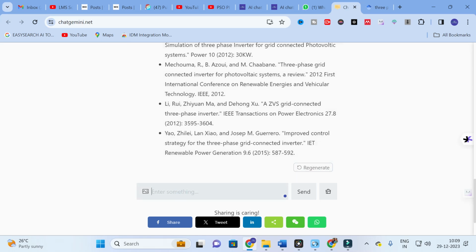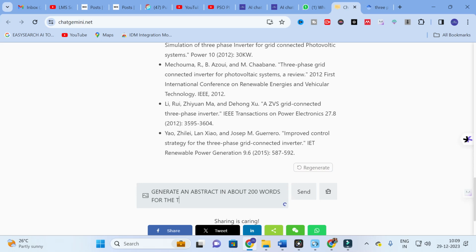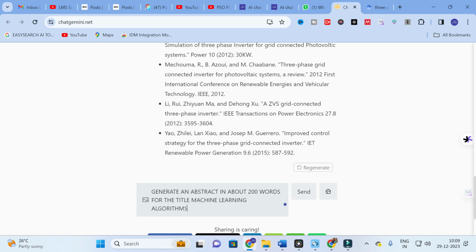So here I am going to give the prompt: generate an abstract in about 200 words for the title Machine learning algorithms in MPPT, that is maximum power point tracking in PV system.